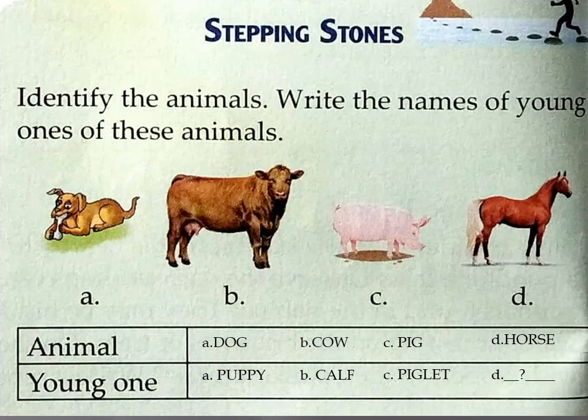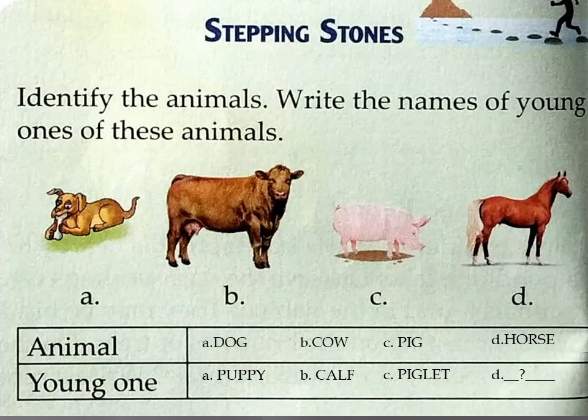Can you see there are 4 pictures of animals. You will have to write down the name of those animals, and then again you will have to also write down the names of young ones of those animals. Today before starting the chapter I'm discussing the names. The first one is a dog. And what is the name of a young one of a dog? It is called puppy.